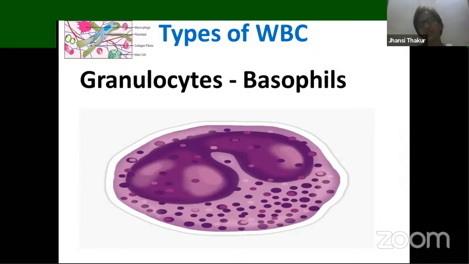Anyways, let's talk about basophil functions. They especially help in the production of heparin. That means they supplement these mast cells. You remember this particular slide which I showed you in areolar connective tissue? One of the cells that we have studied over here is mast cells. And mast cells secrete heparin, an anticoagulant that keeps our blood in liquid condition without forming clots. So basophils take up the job of substituting these mast cells whenever it is needed. Apart from heparin, these also secrete vasodilators and vasoconstrictors. So this is a function of it.